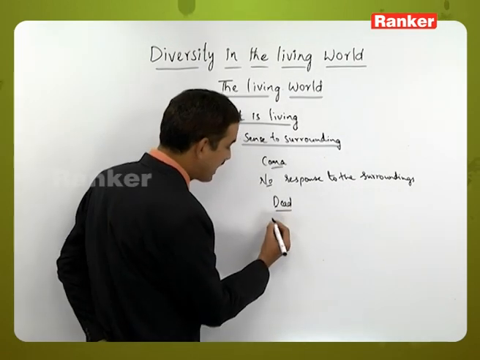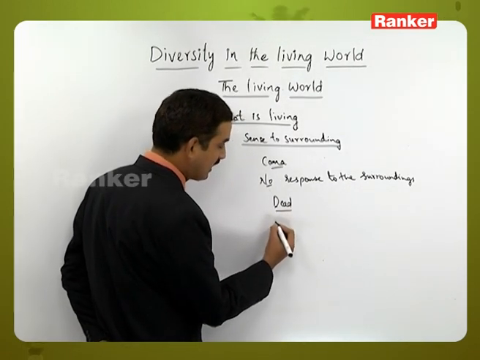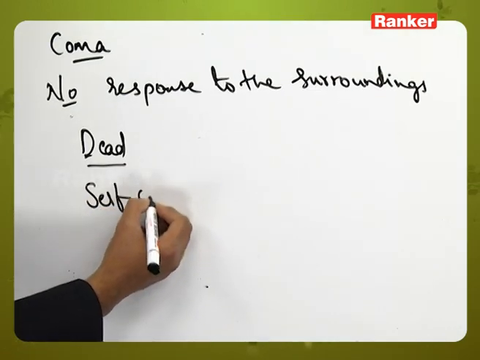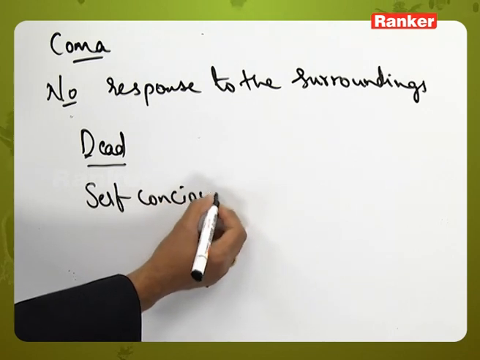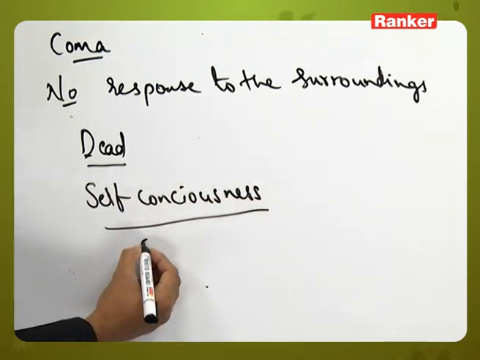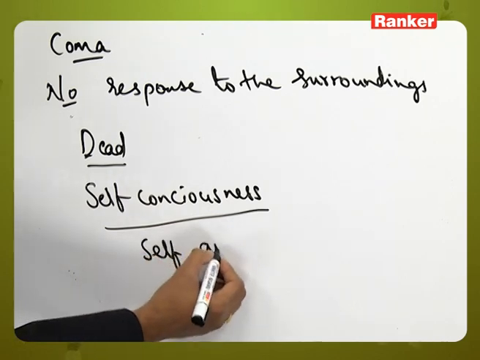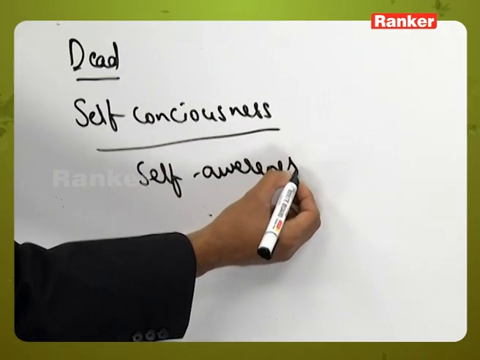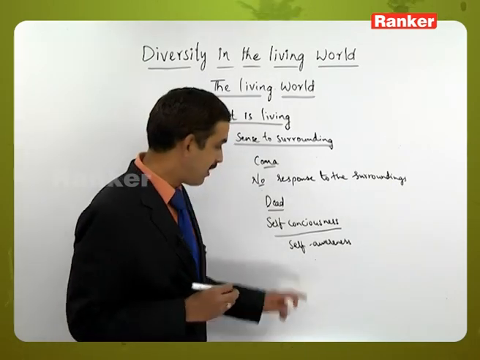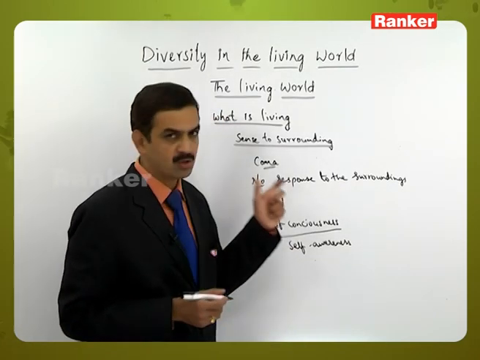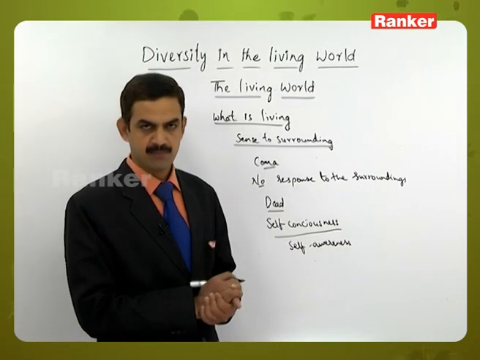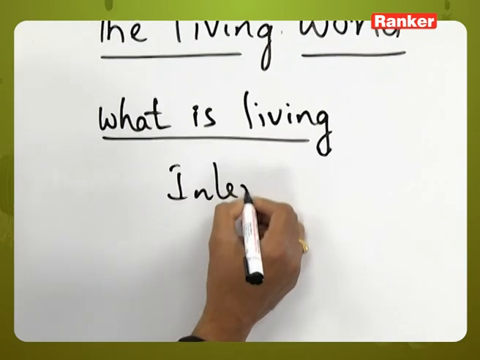When you are talking about living organisms like animals or human beings, they have self-consciousness. That is, self-awareness is present. This self-awareness is not present in plants, but self-awareness along with sensing the surroundings is present in animals like human beings. Next one is interactions.